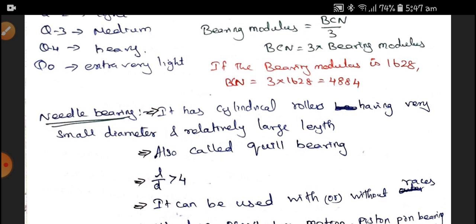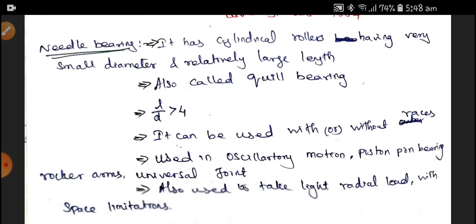Next is the needle bearing. Needle bearings generally have an L by D ratio of more than 4. It is also called a quill bearing. It has cylindrical rollers having a very small diameter and a relatively very large length. This can be used with or without races. You have to know that needle bearings can be used with or without races; there is no need for inner and outer races.